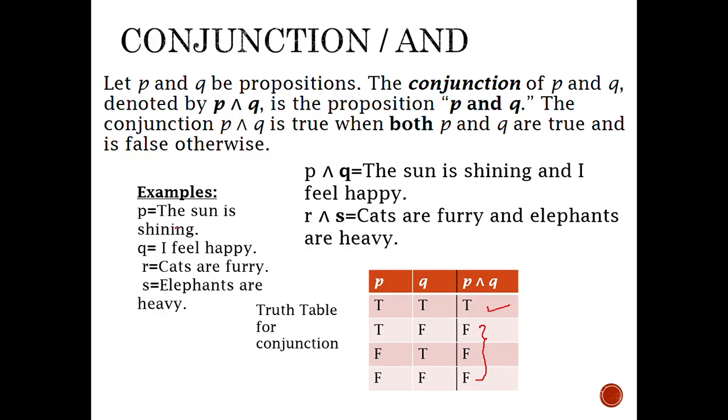So the examples are: if we have two propositions, the sun is shining and I feel happy, and we want to take the conjunction of these two statements, then we can say that the sun is shining and I feel happy. Similarly, cats are furry and elephants are heavy.